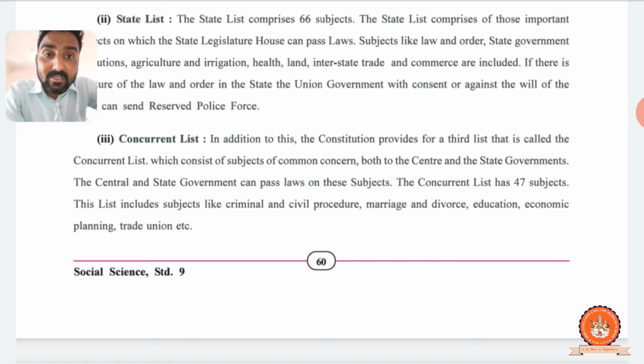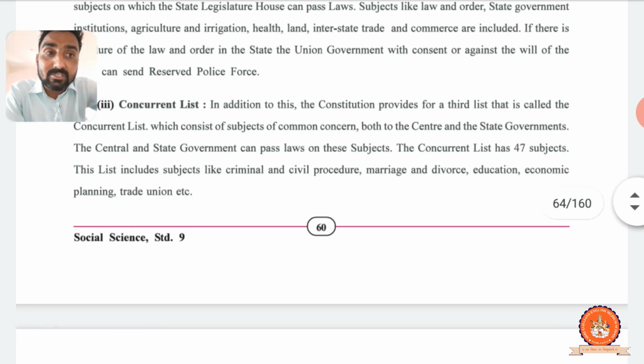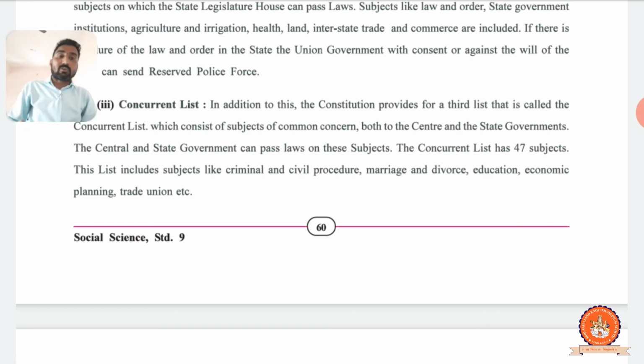These are the subjects. Criminal and civil procedure can be under the concurrent list. Marriage and divorce can also be included in the concurrent list. And the education system, we are also touching this. Economic and economic planning also are in both lists. And trade, economic, etcetera, these are total 47. This highlights the main subjects of the concurrent list: education, economics and planning, and trade, right?